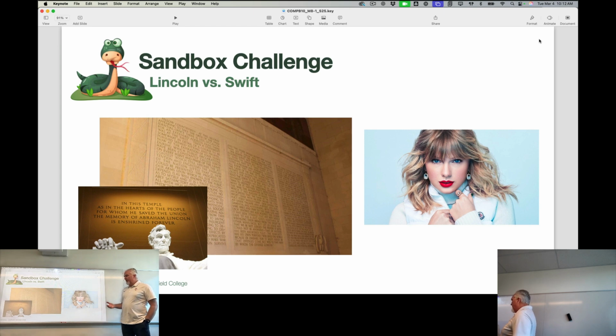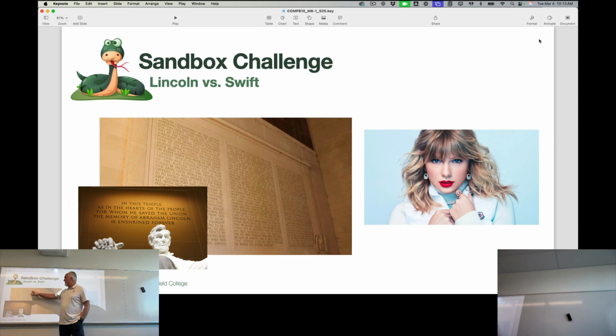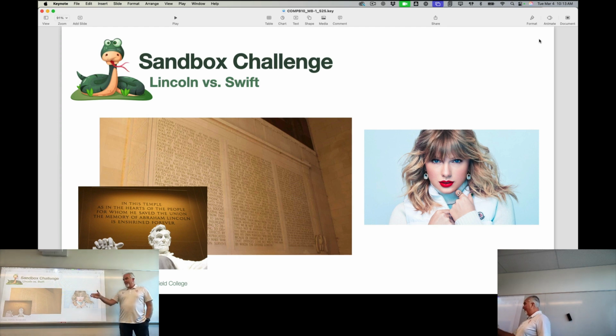But what I'm going to give you is a piece of text written by Abraham Lincoln, which is his second inaugural address, the full text of which is right here on the Lincoln Memorial wall. Very, very cool piece of writing. If you haven't read it, I recommend it. If you happen to go to the Lincoln Memorial, it's very cool. And the other piece of text is a song by Taylor Swift.